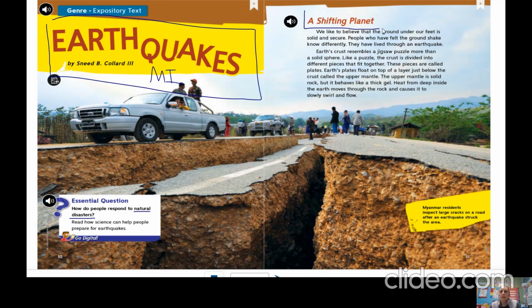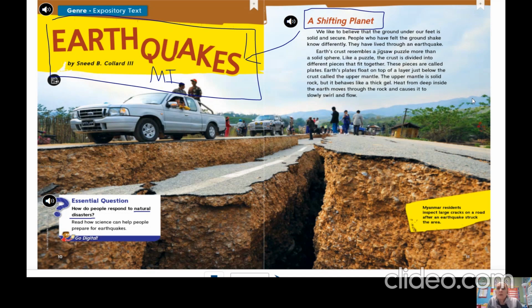Now this right here is called a heading. When you're reading informational text, this is your main idea, the main topic, that's your title. This over here is called your heading. Headings are used to break the information into smaller sections to let you know what each page or section is going to be about. So we know we're still talking about earthquakes, but specifically in this section we're going to be talking about a shifting planet. Shifting means to move, so we're going to be talking about how our planet moves. Let's read it and find out.